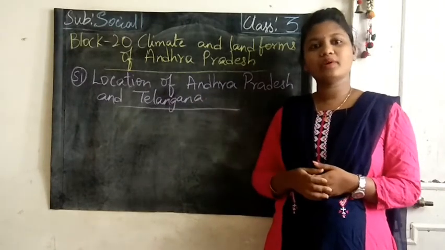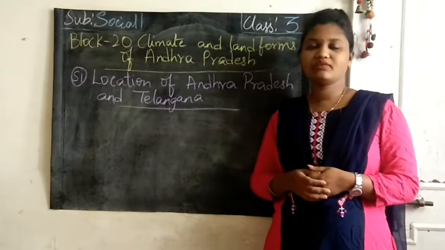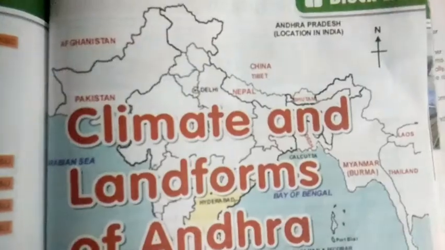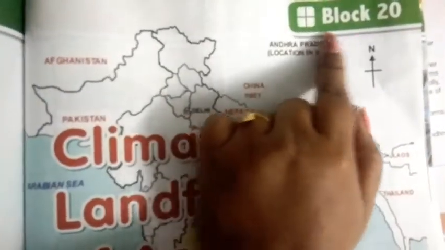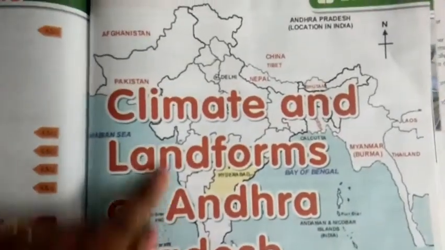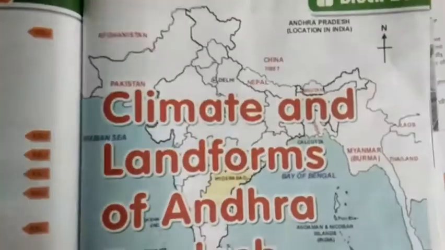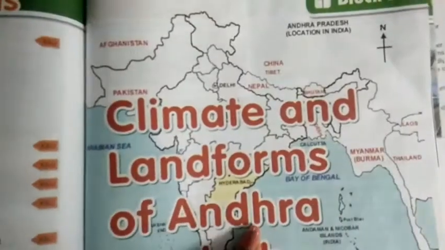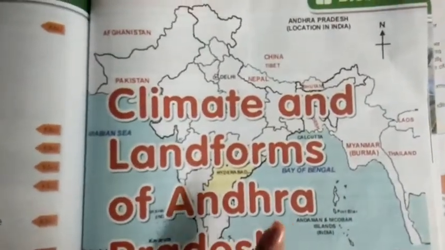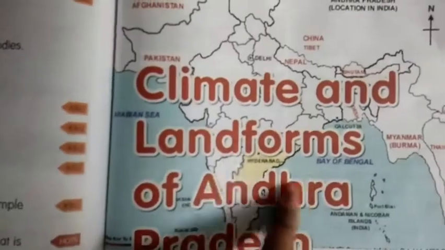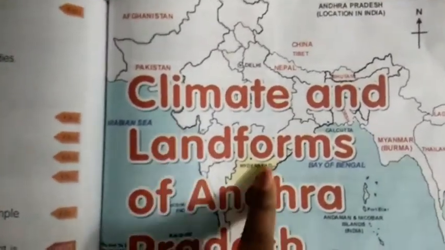Okay, now everyone open page number 124. We'll read from the reader. Yes, children, we are starting a new block, block 20, climates and landforms of Andhra Pradesh. Background to this heading, you can see one map, that is the political map of India.